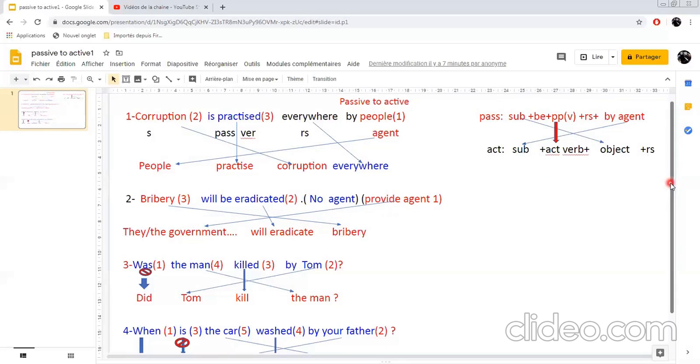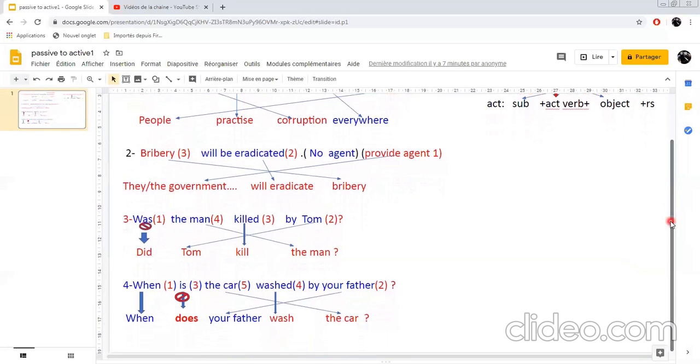Now, how about questions? We've got a question, of course. Now we have one example here. Was the man killed by Tom? This is a passive question, of course. Now, if I want to turn it into the active, Tom here becomes the subject. The man here, which is the subject of the passive, becomes the object of the active.